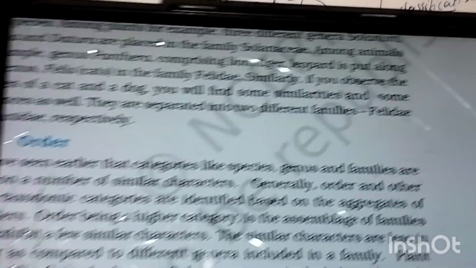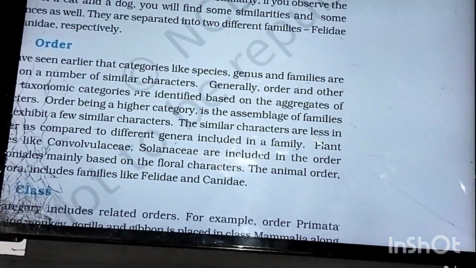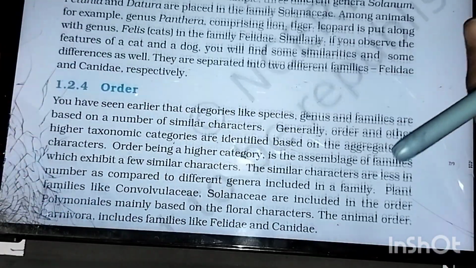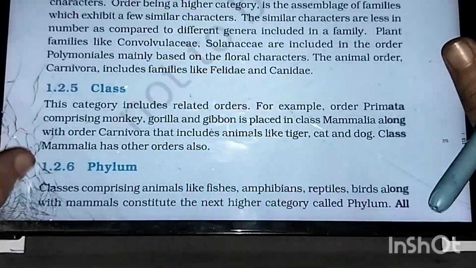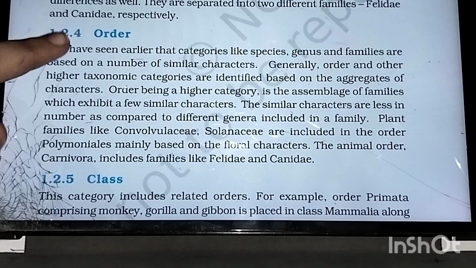This chapter is simple. Once you read this chapter 2 times, and the notes that I provide you, if you read that along with NCERT, it is more than enough.